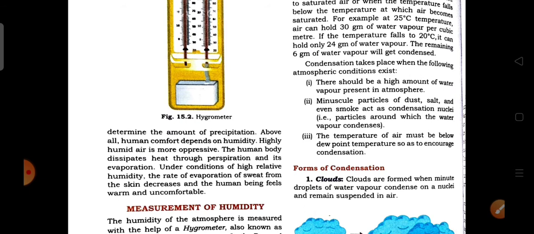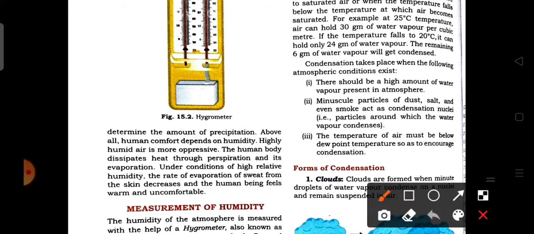Condensation takes place when the following atmospheric conditions exist. So what are the factors for condensation? There should be a high amount of water vapor present in the air. If there is not a high amount of water vapor in the air, no condensation takes place.